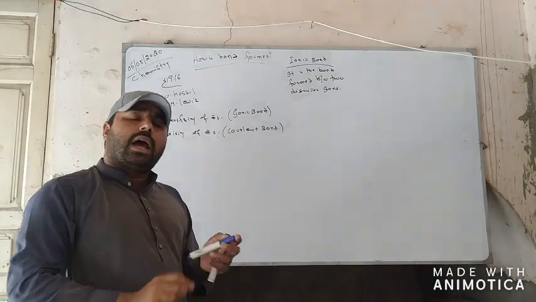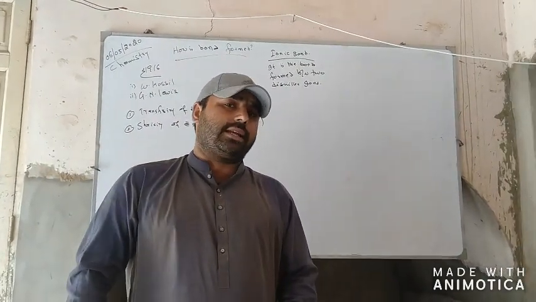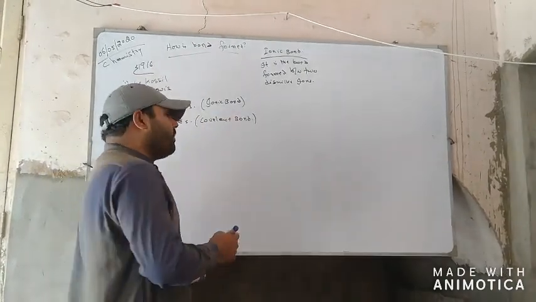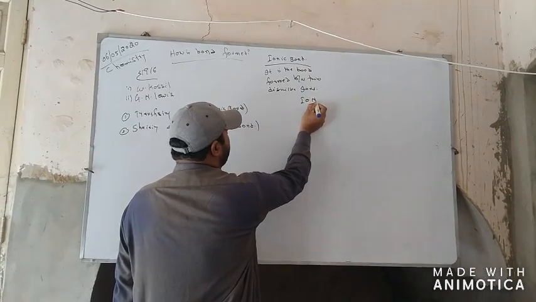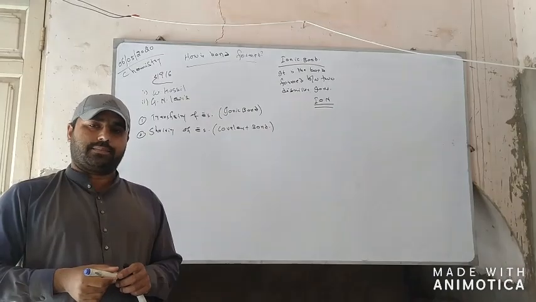Now, in the ionic bond, the question arises: what is an ion? Before explaining the ionic bond, we have to understand what an ion is.